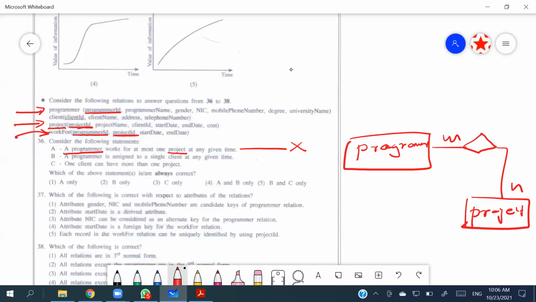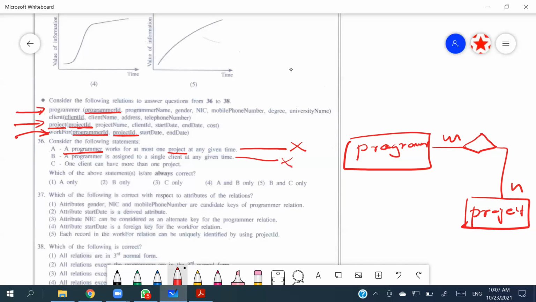Client has client ID, client name, address, telephone number. There is no clue to say something like that, so we can say it is incorrect.